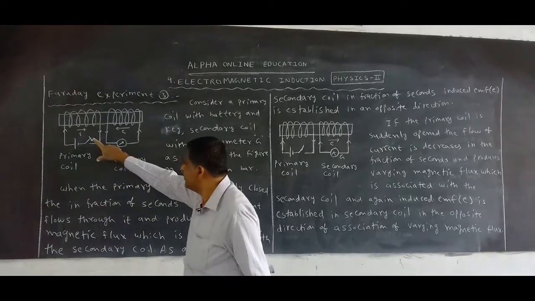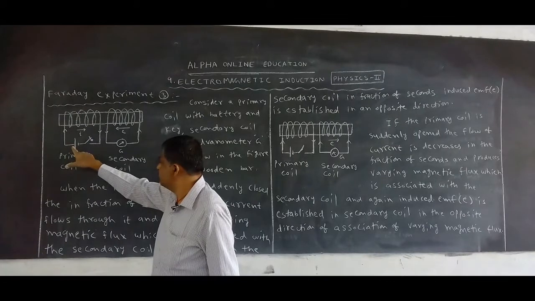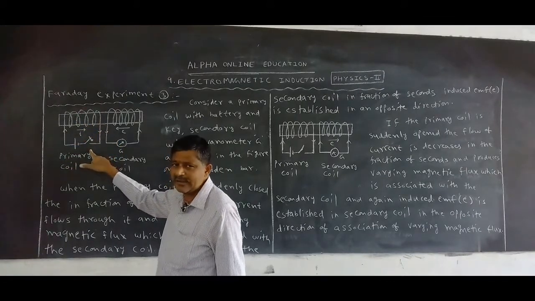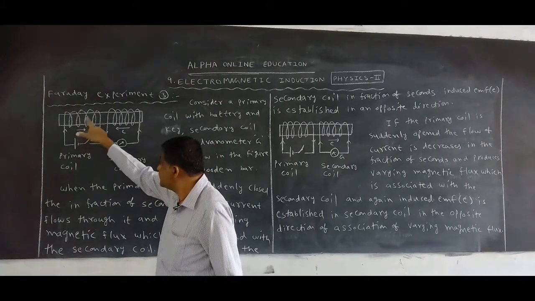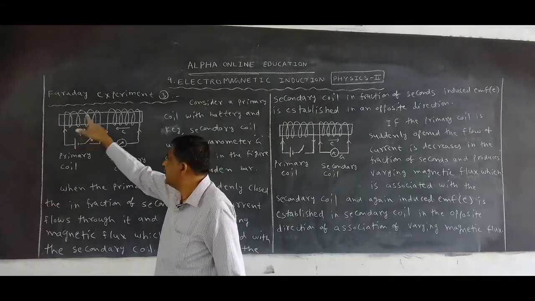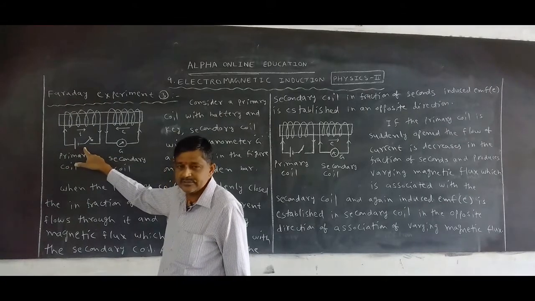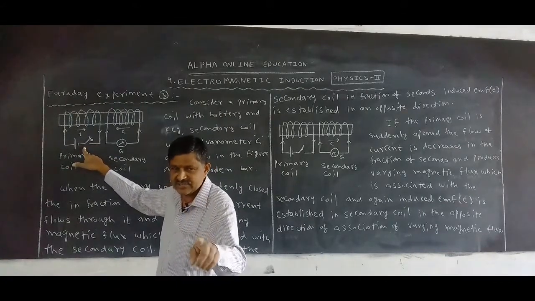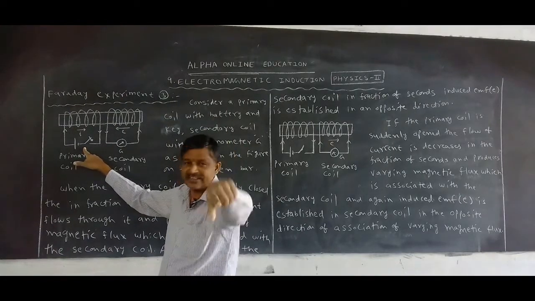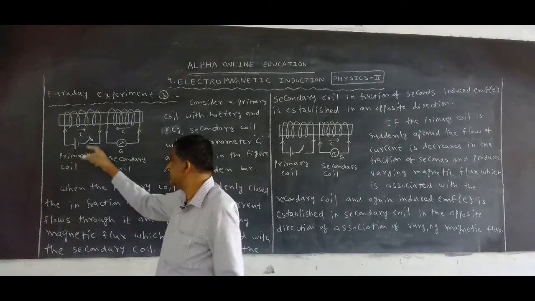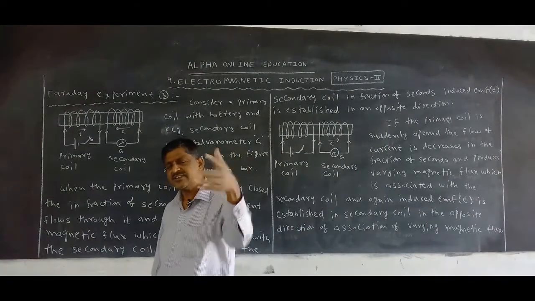Now, when the primary coil is suddenly closed, the current flows from the battery positive terminal to the battery negative terminal as per the conventional theorem. It takes a fraction of a second. In this fraction of a second, varying current passes through the primary coil and produces varying magnetic flux. This varying magnetic flux is linked with which one? The secondary coil. So in the secondary coil, in a fraction of a second, induced EMF is established.